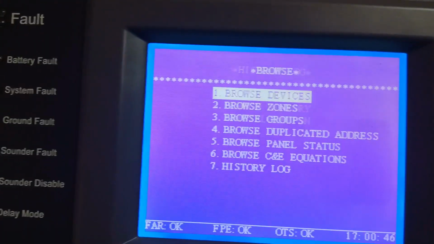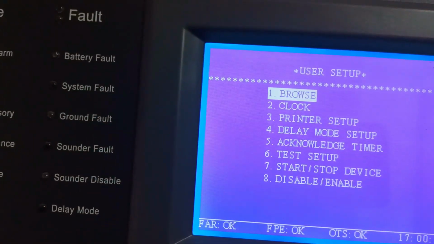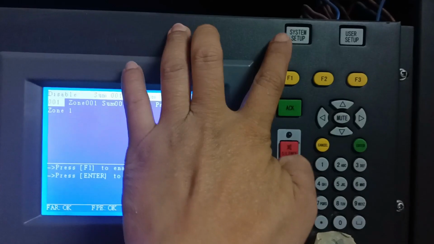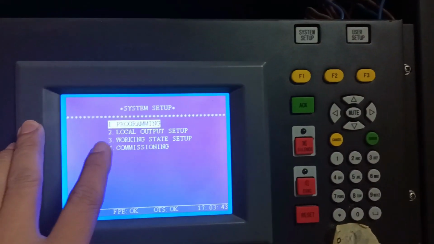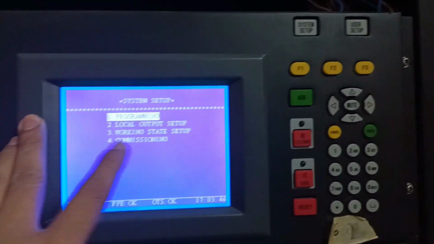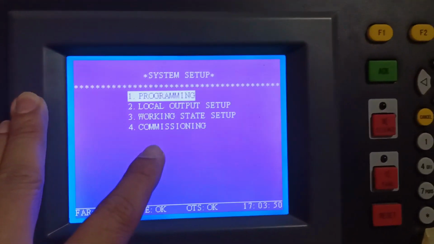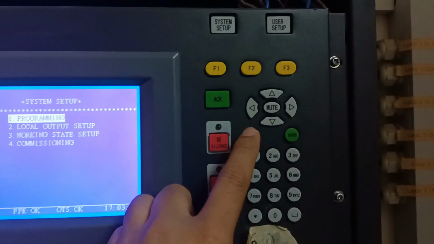Okay, when you come back, like this, come back. Then come back, guys. The system setup will show the selection: programming, local output setup, working state setup, and commissioning. This is for commissioning, for programming. So you can press cancel.